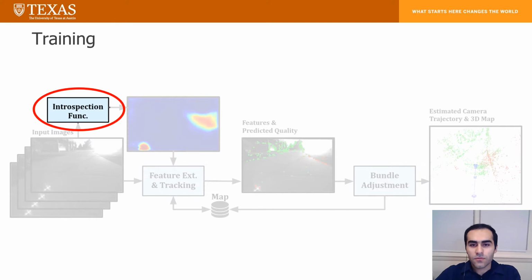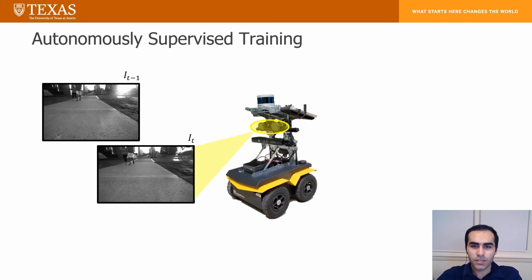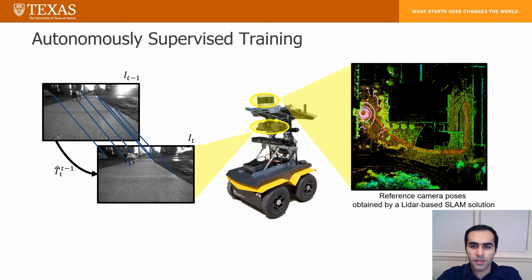IVSLAM trains the introspection function, which is implemented as a fully convolutional neural network, in an autonomously supervised manner. During runtime, for each captured image, features are extracted and matched with previous images and 3D map points. Then the pose of the camera at the current frame is estimated given those correspondences. The estimated relative pose of the camera is compared with the reference camera poses obtained by a LiDAR-based SLAM solution. If there is a large difference between the two, indicating an unreliable estimate of the camera pose by VSLAM, this frame will be skipped and will not be used for generating training data.